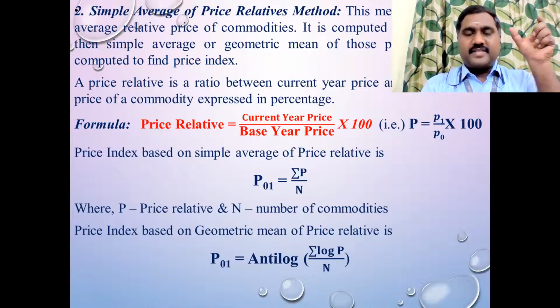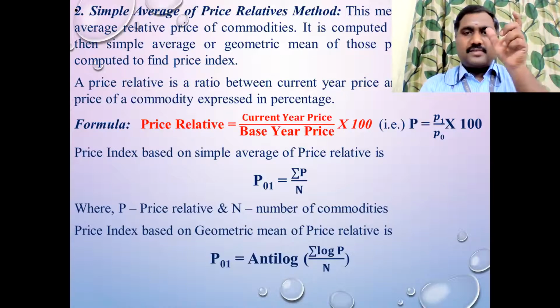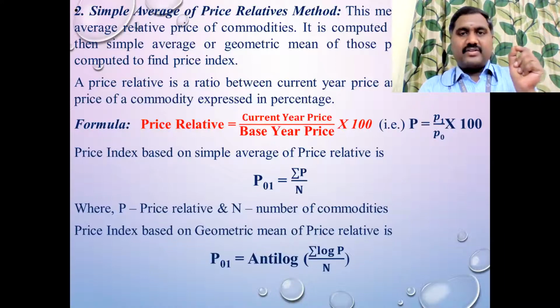See, right, first method is the simple index method. Under that, there are two methods. One is the simple aggregate method. The second one is the simple average of price relative method.